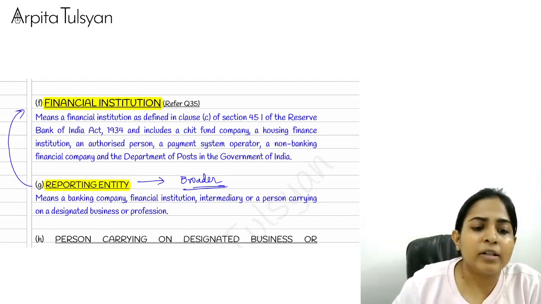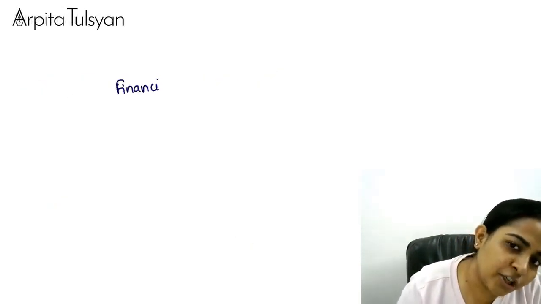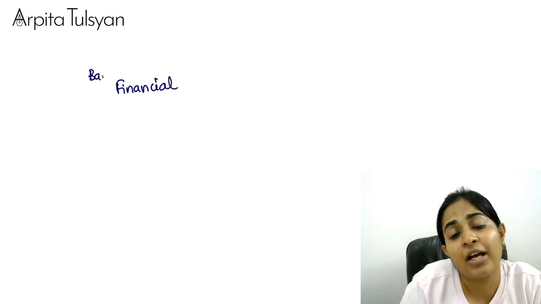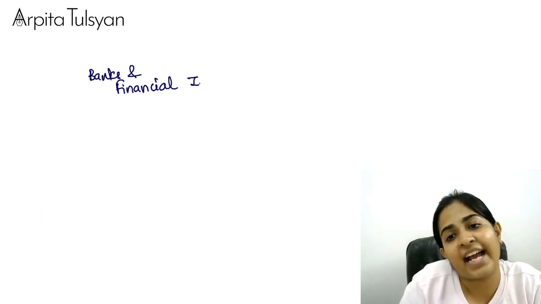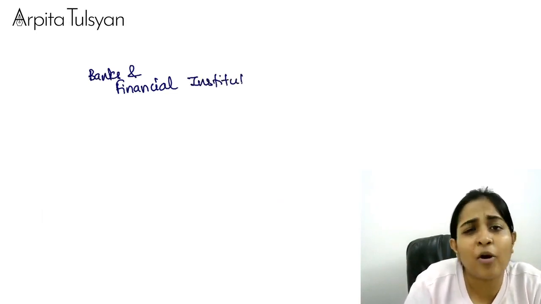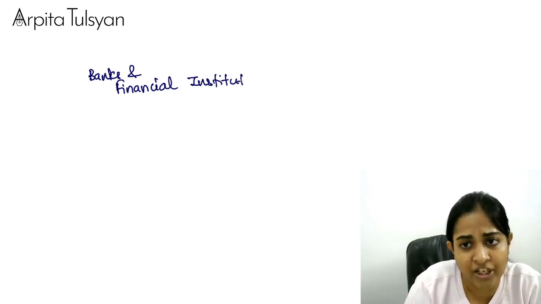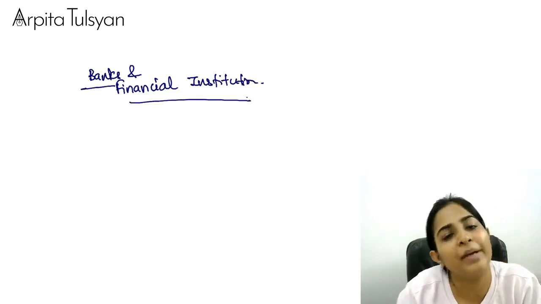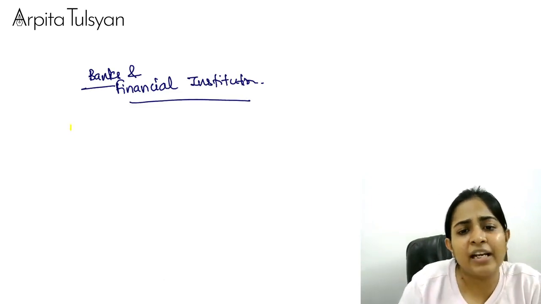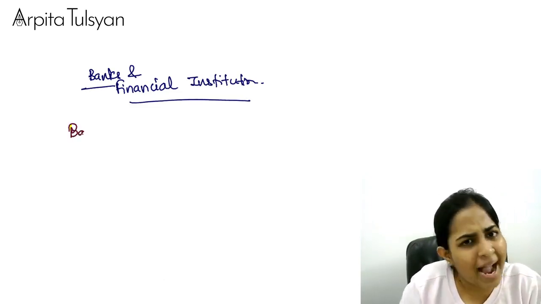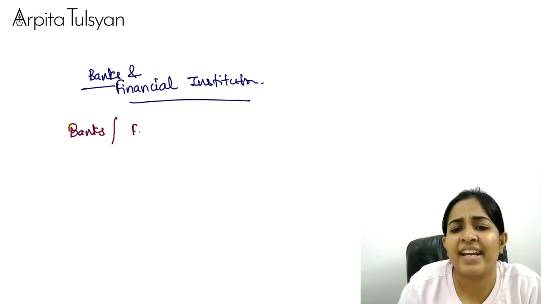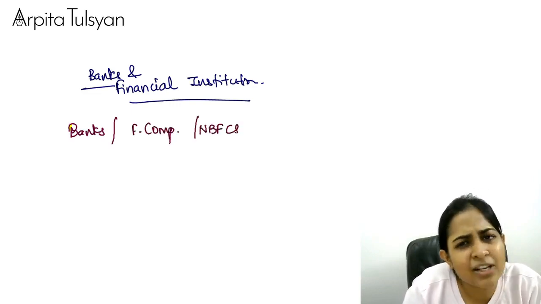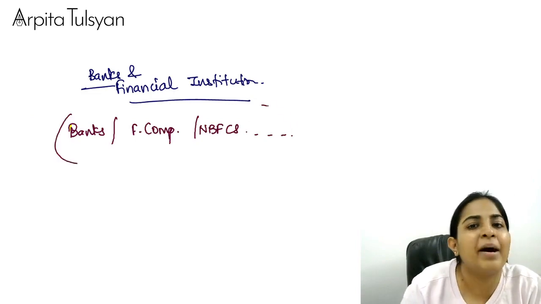Just to give you a very simple example, forget about PMLA, forget about this particular chapter. If I just use the words banks and financial institutions, what do you mean by that? It includes your banks, your finance companies, your NBFCs and so on. Many of them are included.